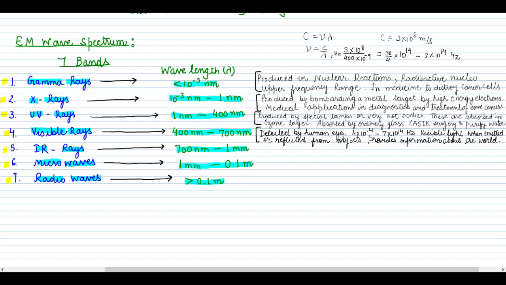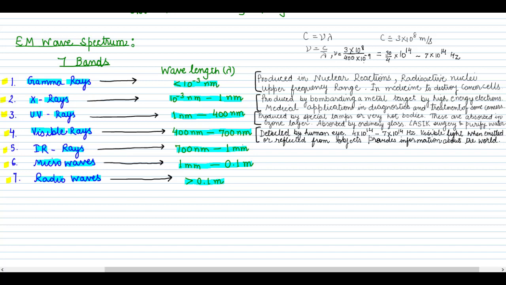Similarly, if you calculate it for 700 nanometer, then in place of 400, you just write 700. So this will be 30 upon 7 into 10 to the power 14, and 30 upon 7 is approximately 4, because 7 fours are 28. So this is 4 into 10 to the power 14 hertz. So we can see easily that the frequency range of visible light is 4 into 10 to the power 14 to 7 into 10 to the power 14 hertz. Similarly, you can calculate the frequency of any electromagnetic spectrum band. If you know the wavelength, then simply do c upon lambda, and you will easily have the frequency range also.